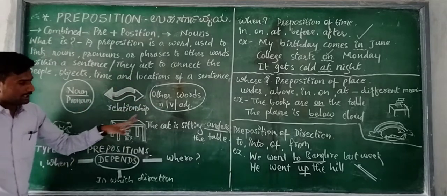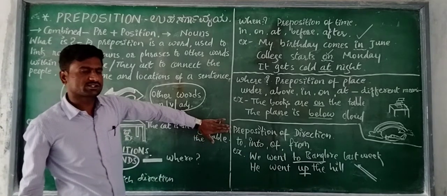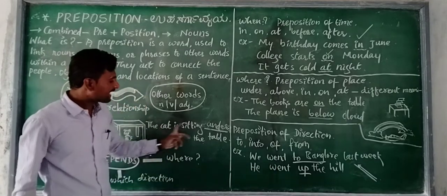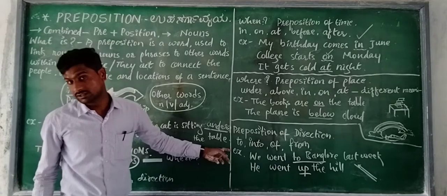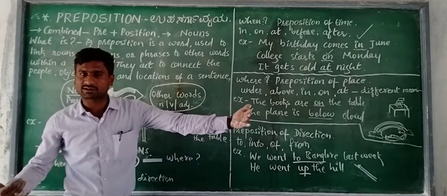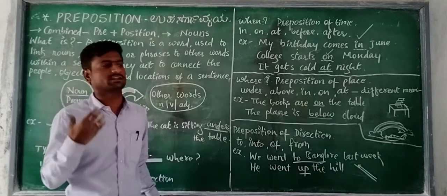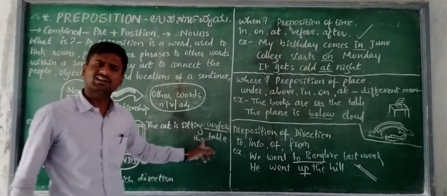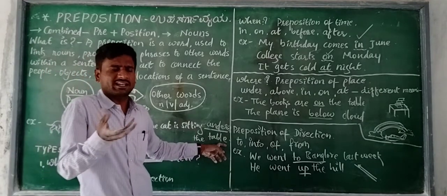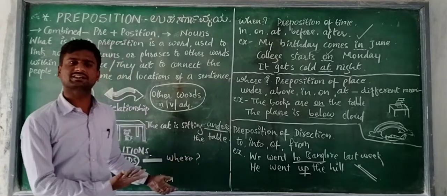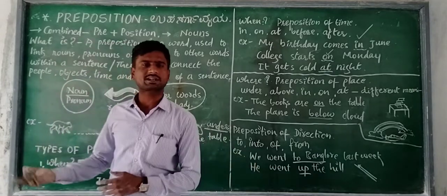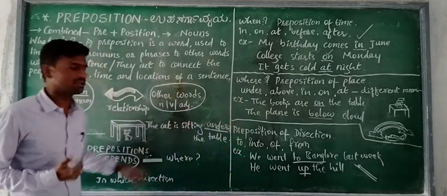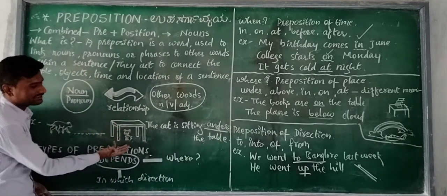Okay, see, if you do not use the word under, ಬಳಕೆ ಮಾಡಲಿಲ್ಲ ಅಂದ್ರೆ, the cat is sitting the table. The table is different and the cat is different, but it does not give the information of the relationship. That is what the cat is sitting the table. We can't imagine the relationship between the cat and the table because of course the cat is different and the table is different. But for the relationship of this cat and the table, yes, the cat is sitting under the table, isn't it?